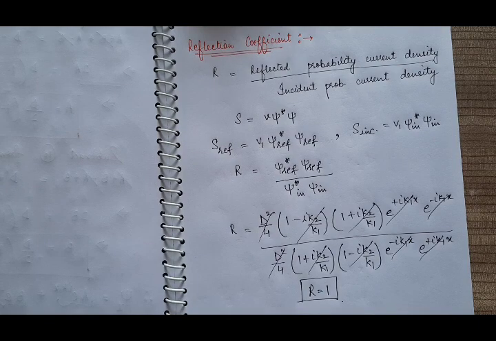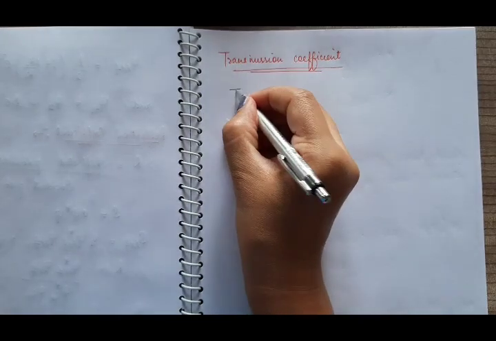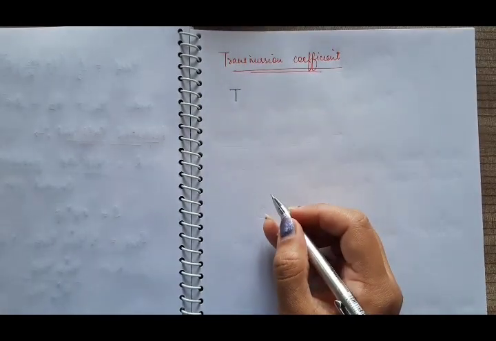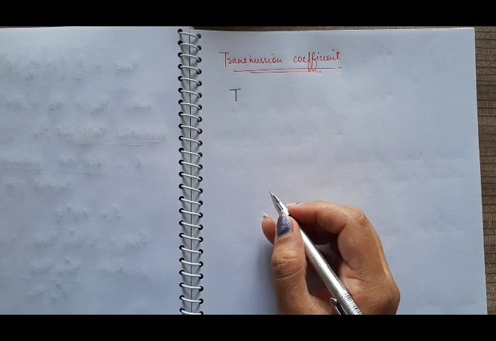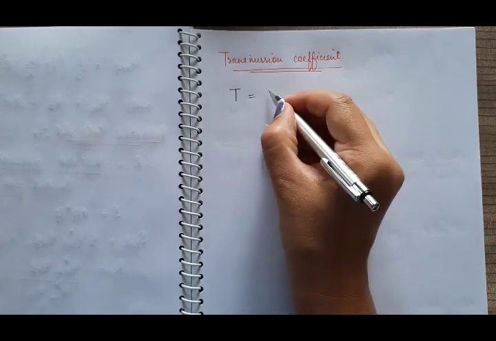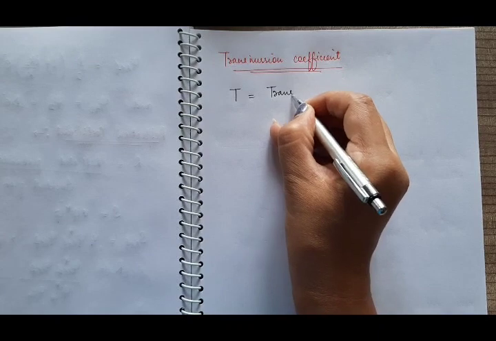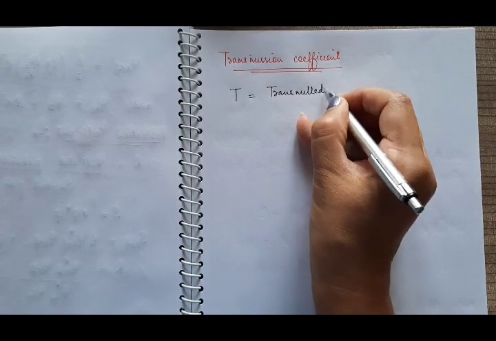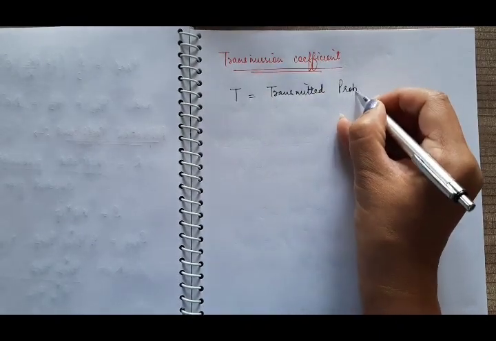So now we will discuss the transmission coefficient. The transmission coefficient is denoted by T. It tells us the fraction of the incident wave transmitted into region 2, and it is the ratio of the transmitted probability current density to the incident probability current density.